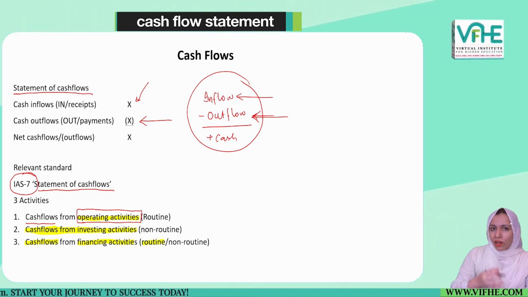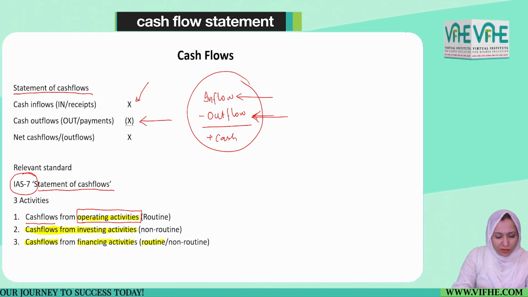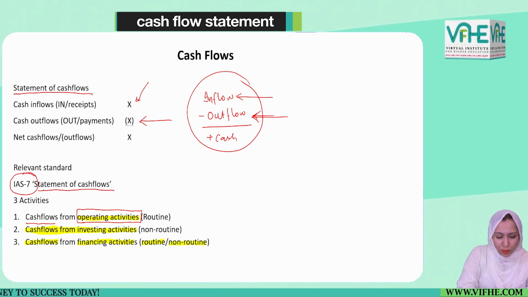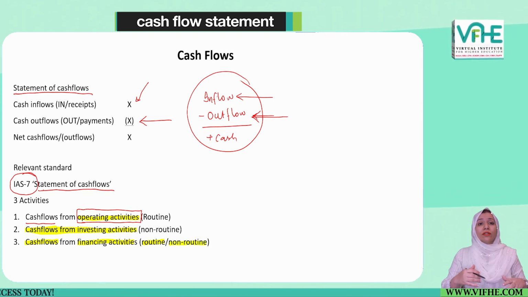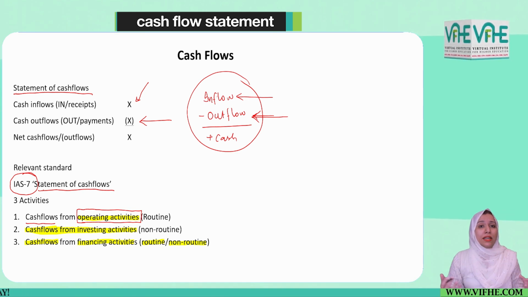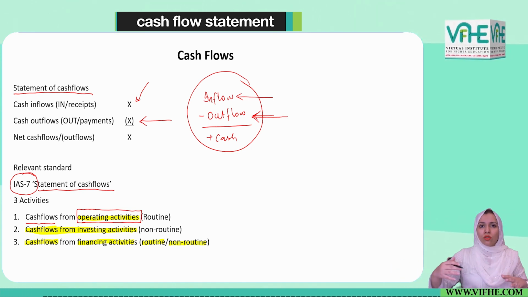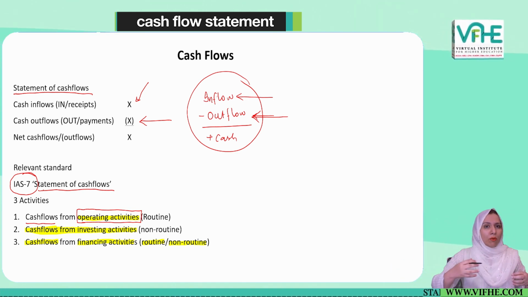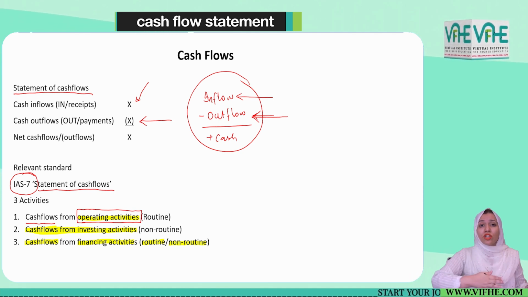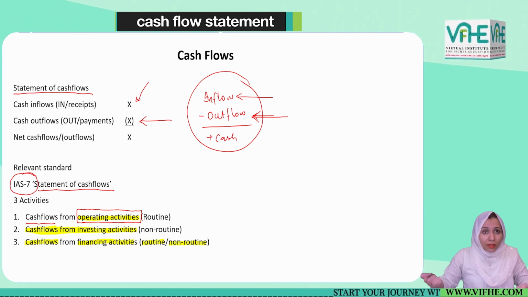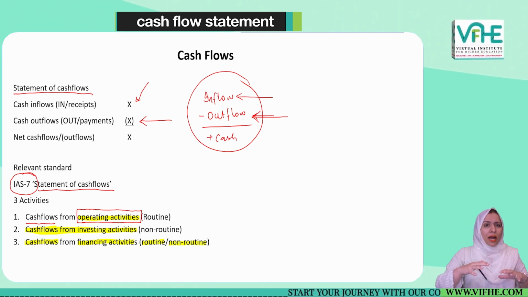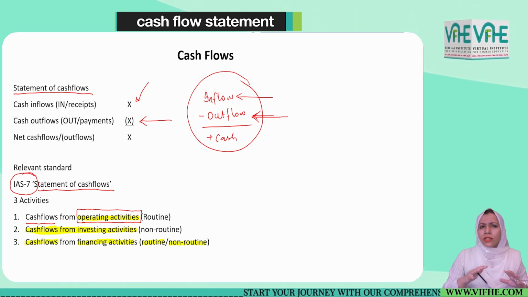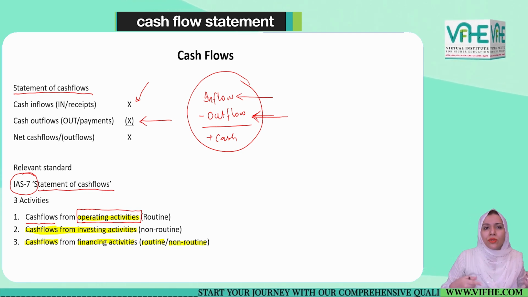So there could be cash flows associated with certain financing activities which happen routinely, as I told you with bank overdrafts, or they might be linked with non-routine activities. For instance, the company has taken a long-term loan, or maybe shares are issued and cash is generated. These are not activities which happen routinely.